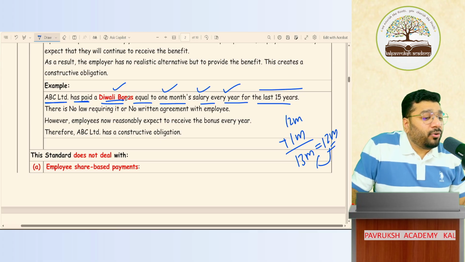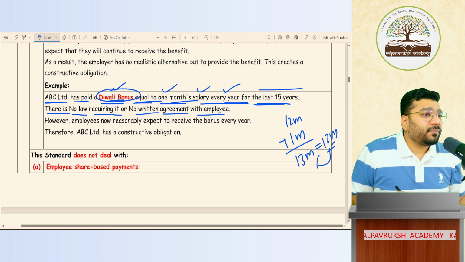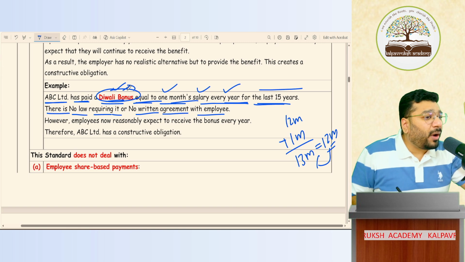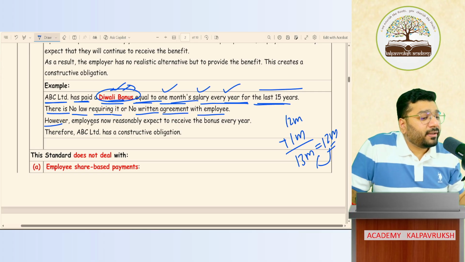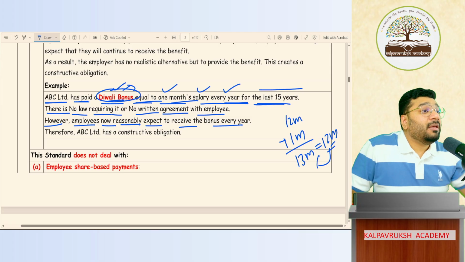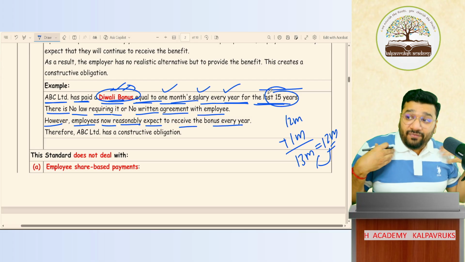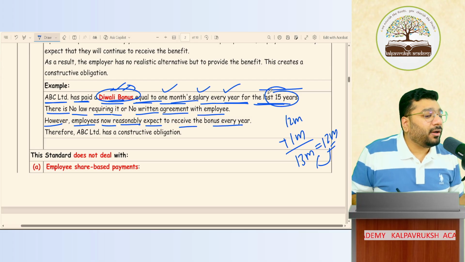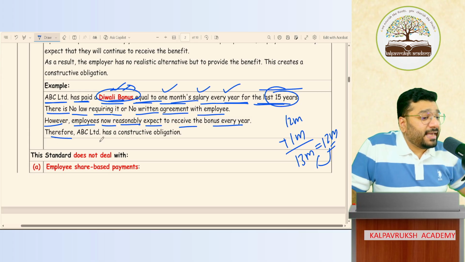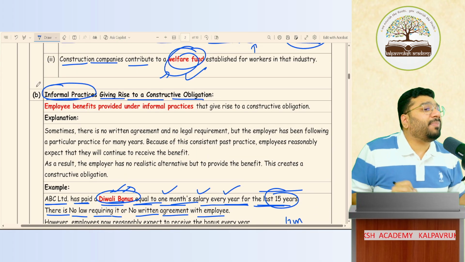ABC Limited paid Diwali bonus equal to 1 month salary every year for the last 15 years. There is no law requiring it to pay Diwali bonus, does any law compel you? No. Nor is there any written agreement with the employee. So the Diwali bonus is not getting covered in point 1 and point 2. However, the employee now reasonably expects to receive the bonus every year. How did that expectation come? Because he has asked his co-employee whether in the last 15 years he has received it or not. He said yes. So we also have the expectation that we will also receive it. Got it, not got it. So therefore, ABC Limited in this case has a constructive obligation, which has arisen because of informal practices. Got it, not got it.